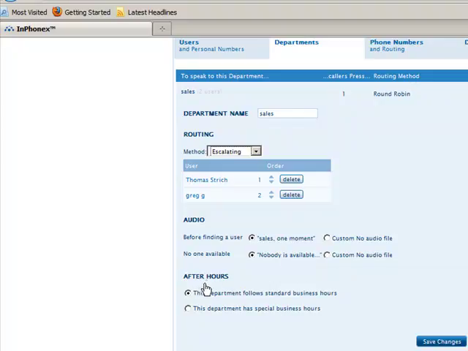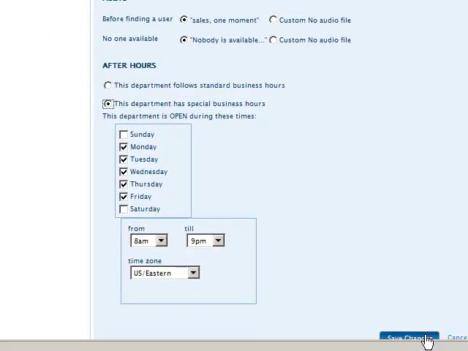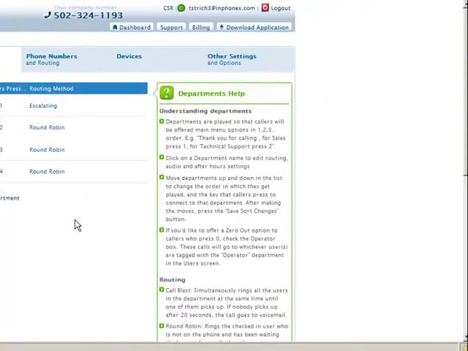Now you have your options for after hours, which is this department follows standard business hours, or you can select this and just select the days that you would want for that department, the days that you're working, if it's only Monday through Wednesday, or so on and so on, and the times. You hit save changes, and that simply saves the changes. That pretty much sums up departments.